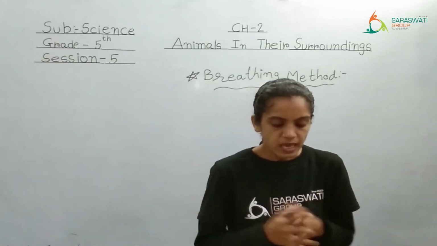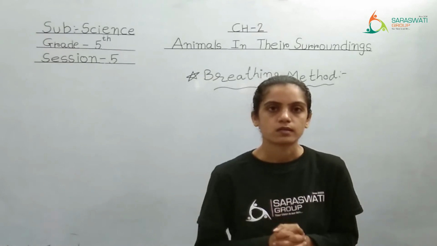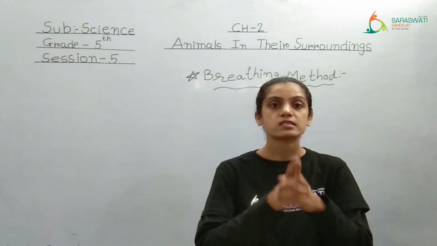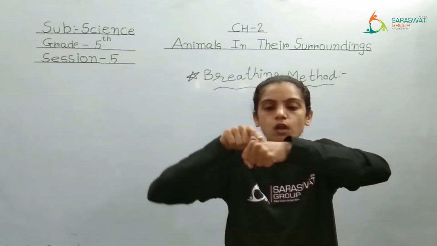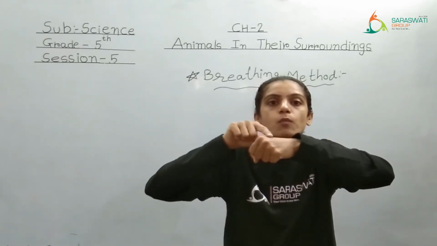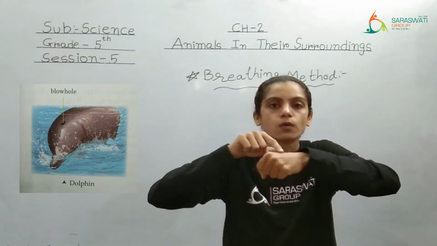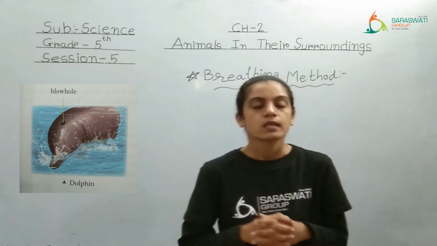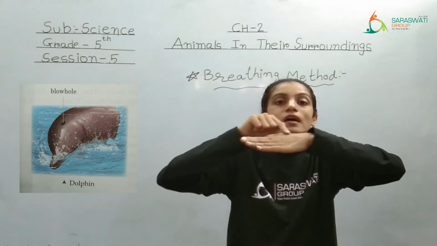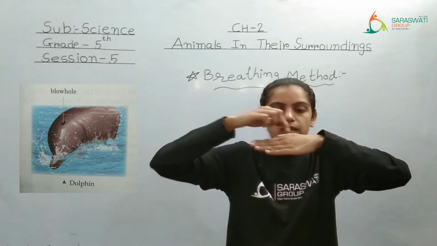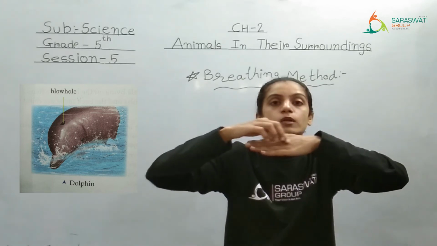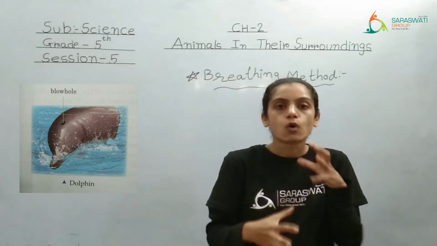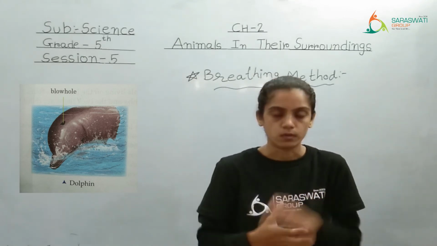See, they have a blowhole. See that. Even in the picture it is given. Right? Even in the picture you can see here. They have a blowhole on the upper part of their body, on the head, for breathing. This is the fish. Right? They have a hole over here. That hole is for blowing air inside. So that hole is considered a blowhole.